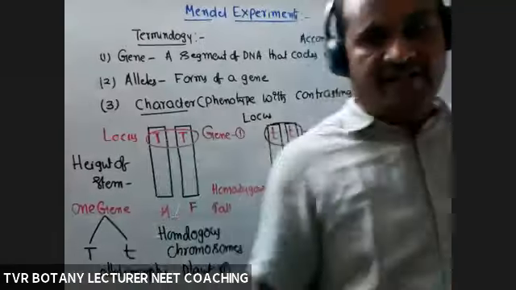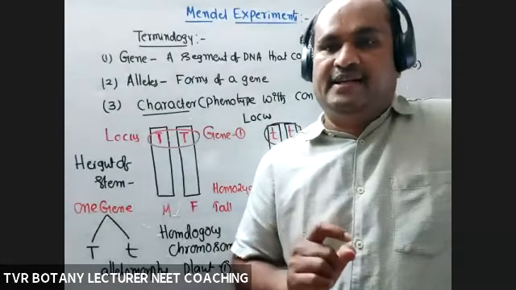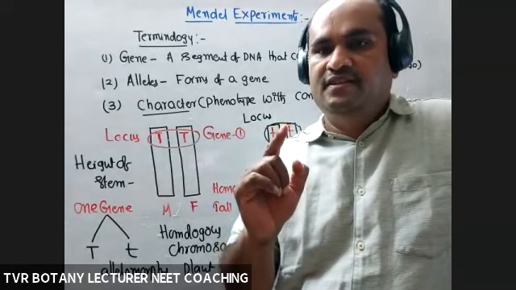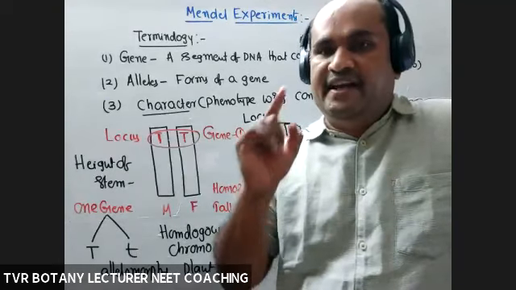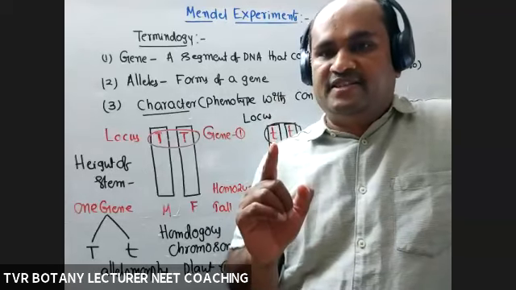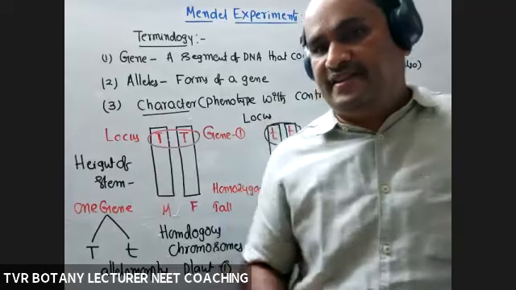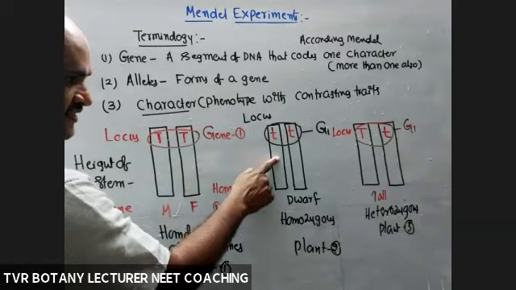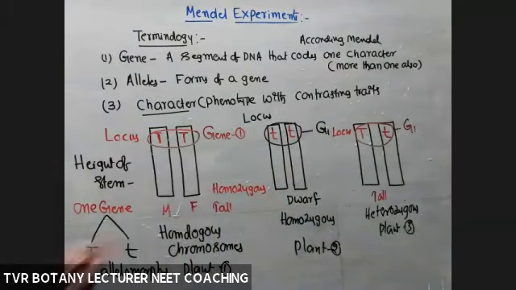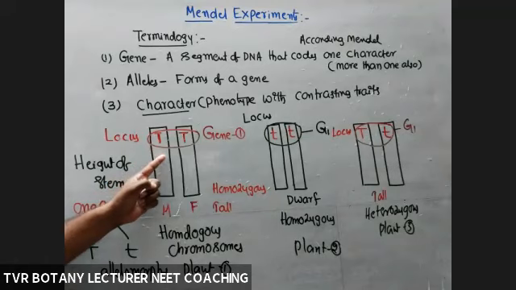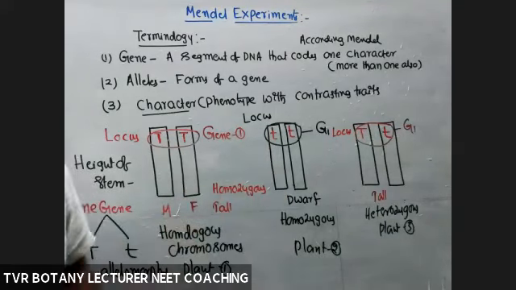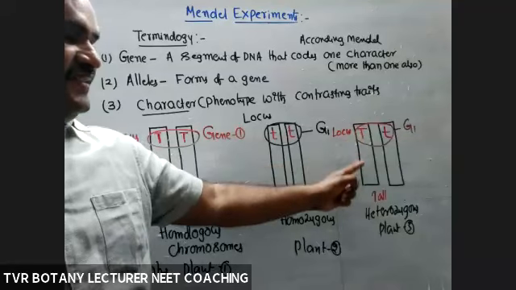Now go back to what is a dominant trait, recessive trait. Dominant trait means a trait which is expressed in both homozygous and heterozygous condition. Recessive means expressed in only homozygous condition. Here, homozygous, heterozygous. See, what about the phenotype of this one? Tall, for example, 5 centimeters length. This one, homozygous, dwarf, 2 centimeters. Next, heterozygous, 5 centimeters.